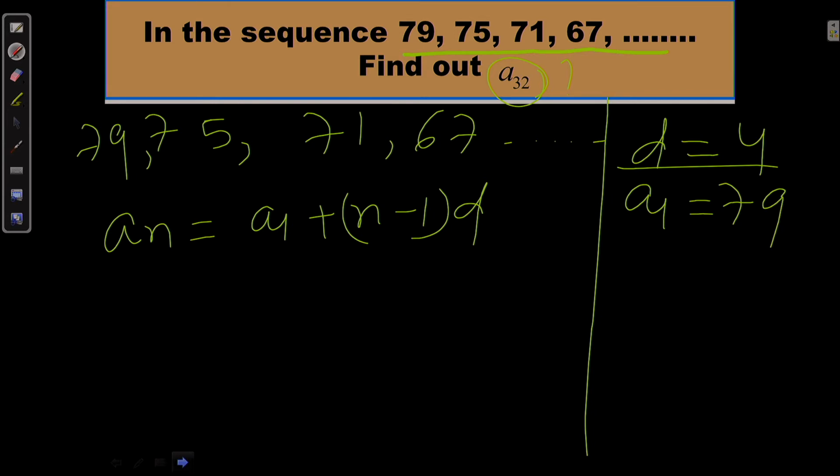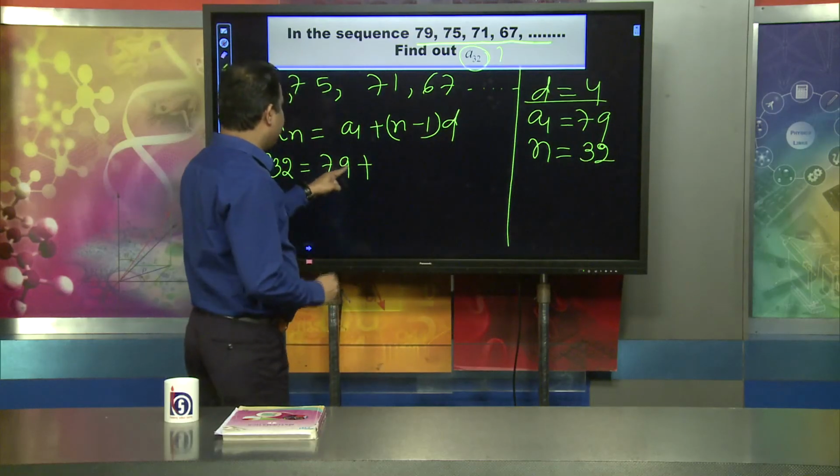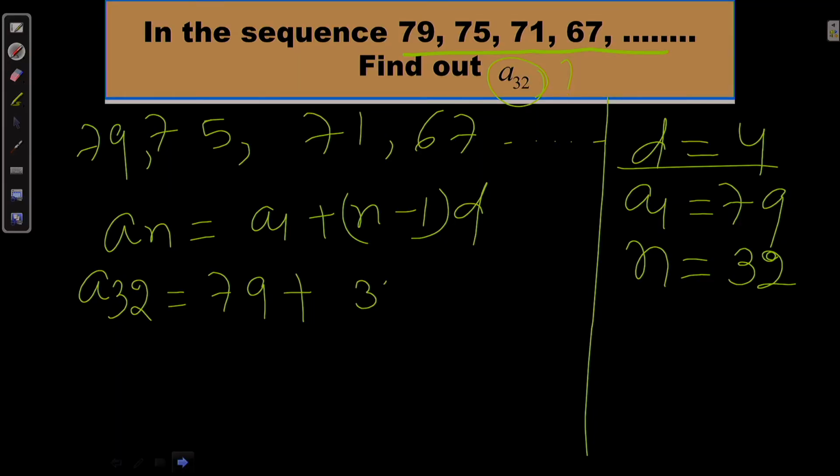When talking about AN, that means A32. A32 is A1, which is 79, plus the N value, which is 32. So I can say 79 plus 32 minus 1 into D. The D value is 4. Okay.